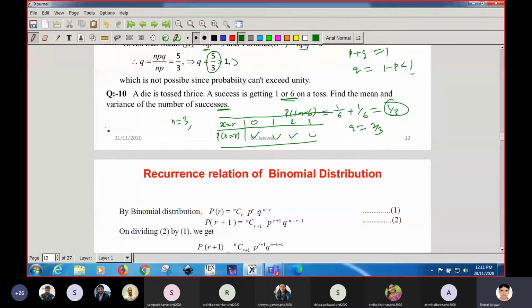So just you have to apply this formula, P(X equal to r) is 3C r p to the power r q to the power n minus r, and calculate for 0 up to 3 and put this in. So you will get the distribution, then you can find mean and variance, or you can directly find the values. npq you can calculate, that will give you the variance, and mean, that is np.